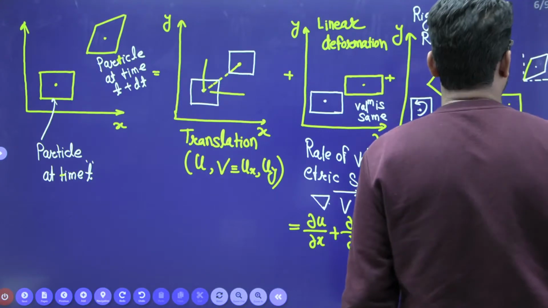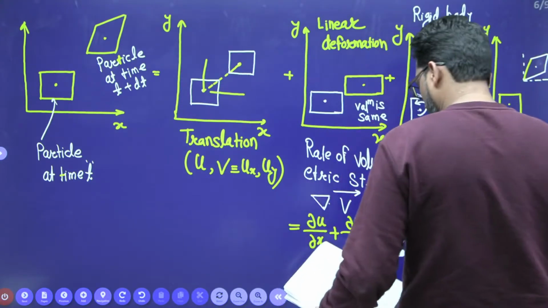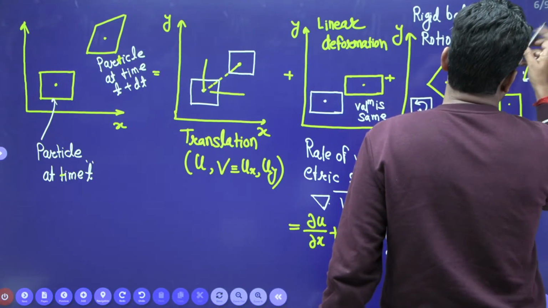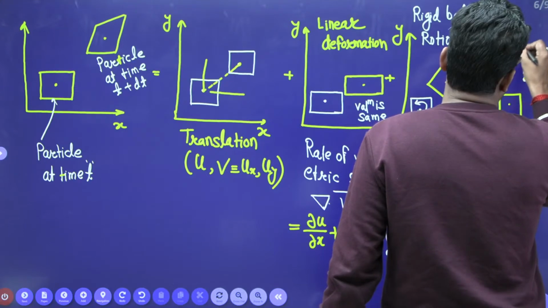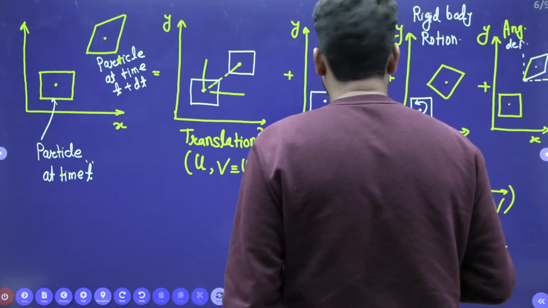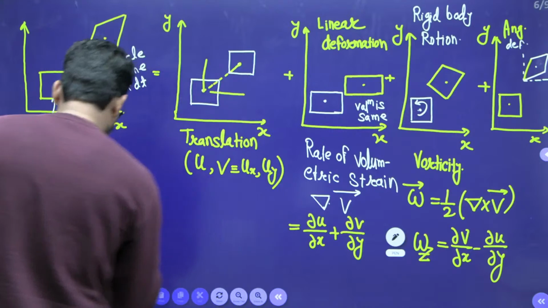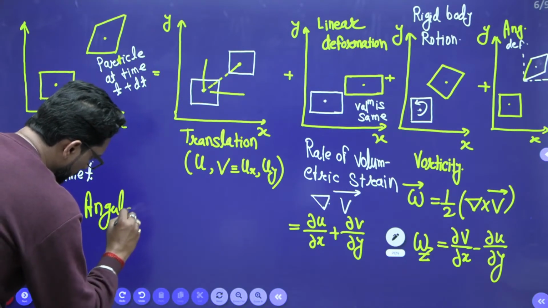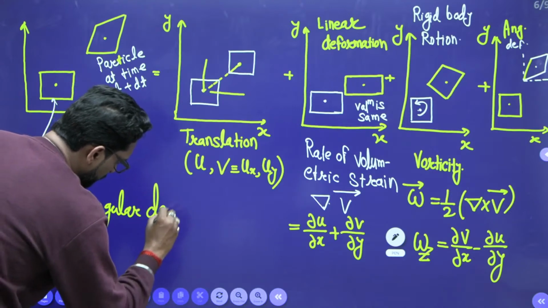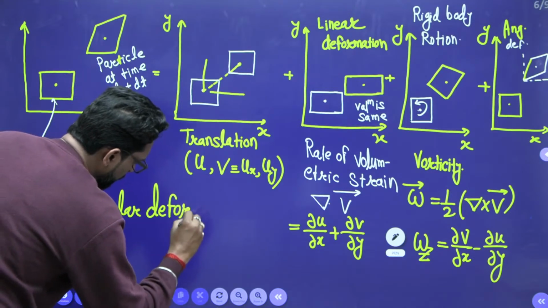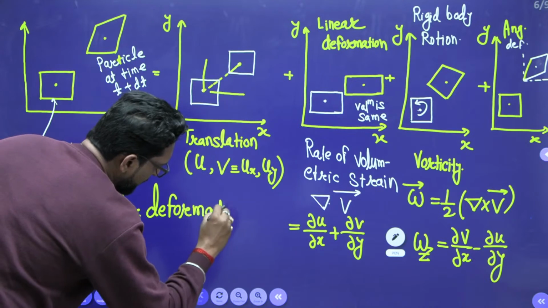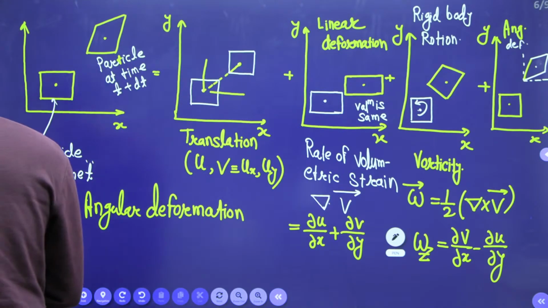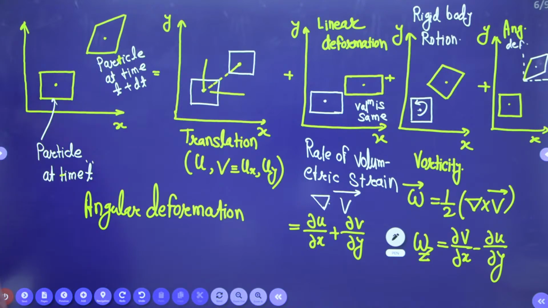This is angular deformation. So this is your angular deformation, and we have to find it. How to find the angular deformation? We have to find the rate of shear strain.